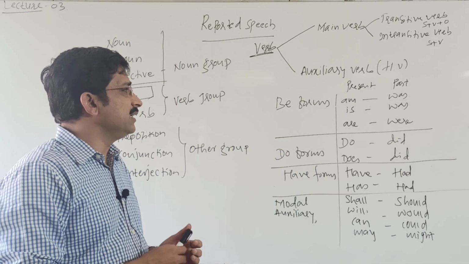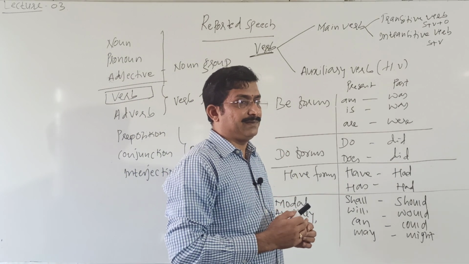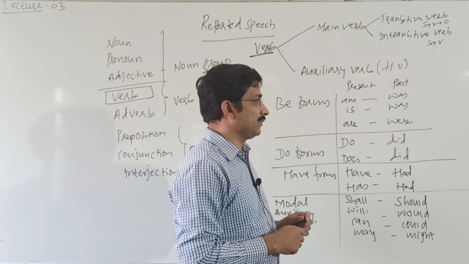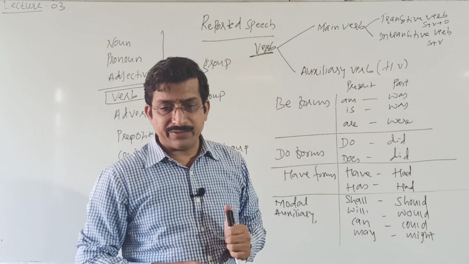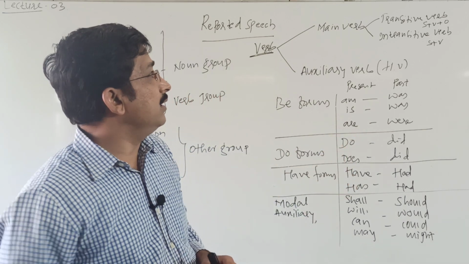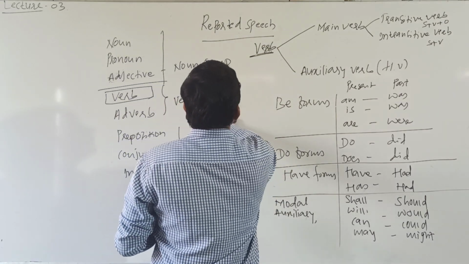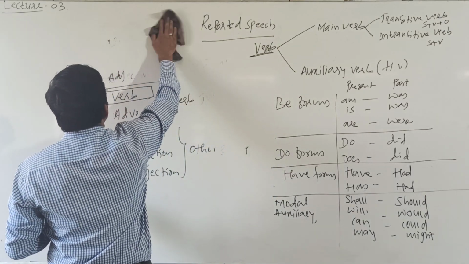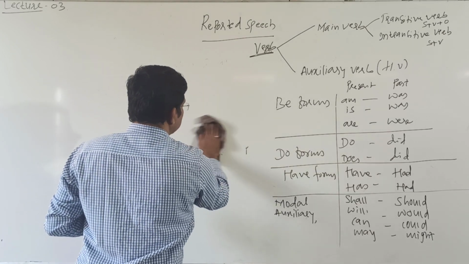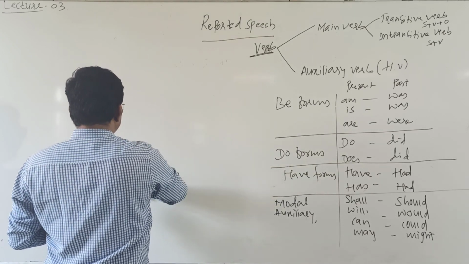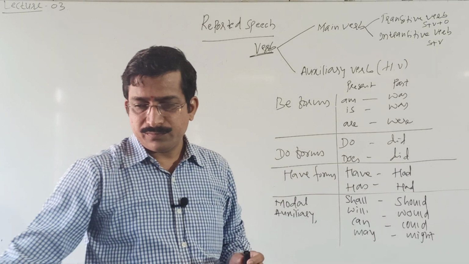Helping verbs define the person and time, and the main verb says the action. Okay, this is about main verb and auxiliary verbs. Now we'll discuss the forms of verbs, and it is very important that when we change tense we should know verb forms.